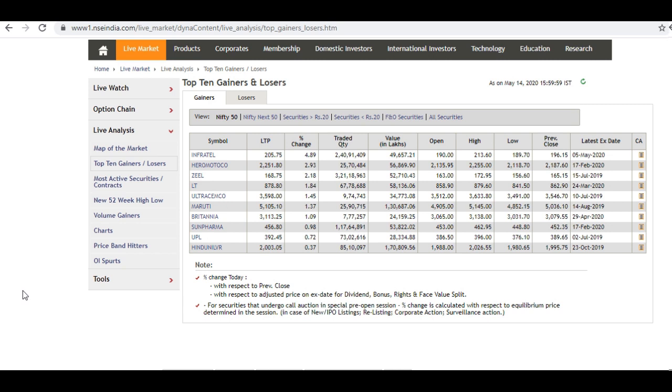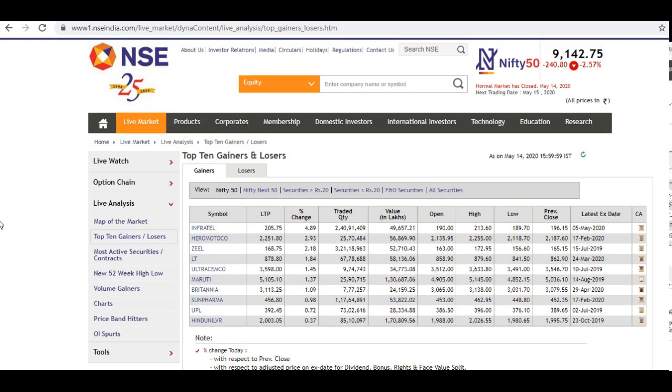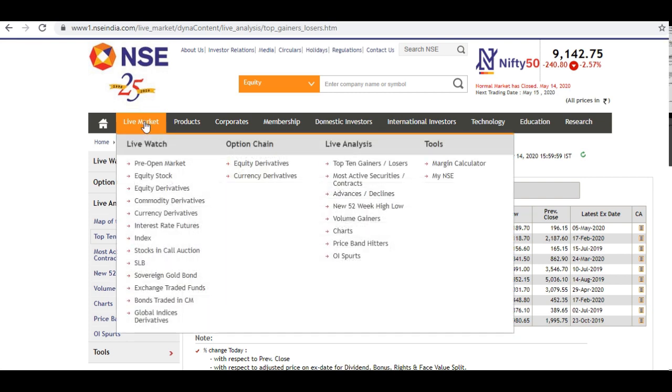I will repeat the steps again. Search for NSE India, then click on live market, go to live analysis, and choose the stock based on the top gainers, or using the most active securities, or you can also choose from the new 52-week high low, volume gainers, or OI spurts.